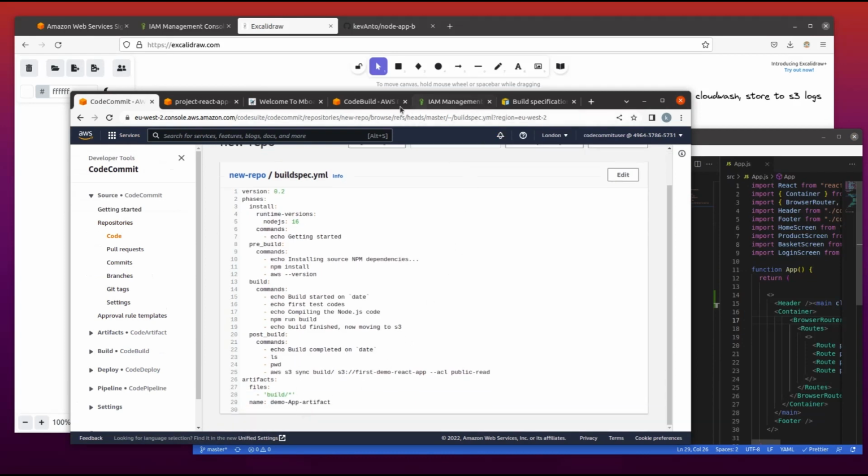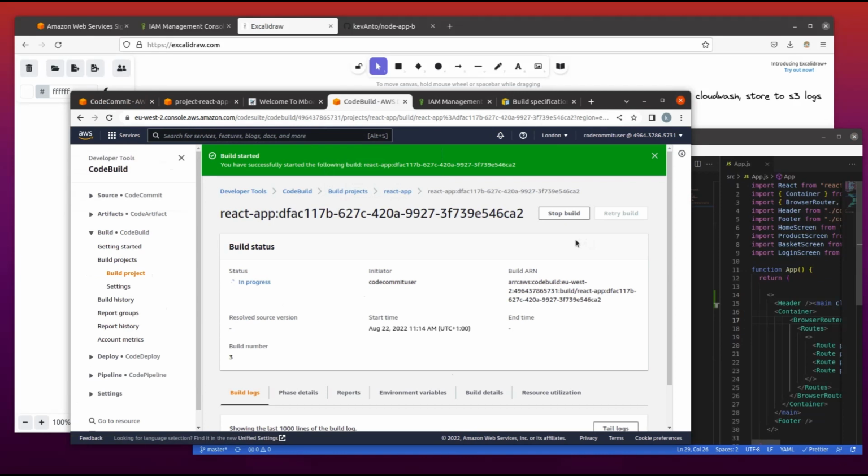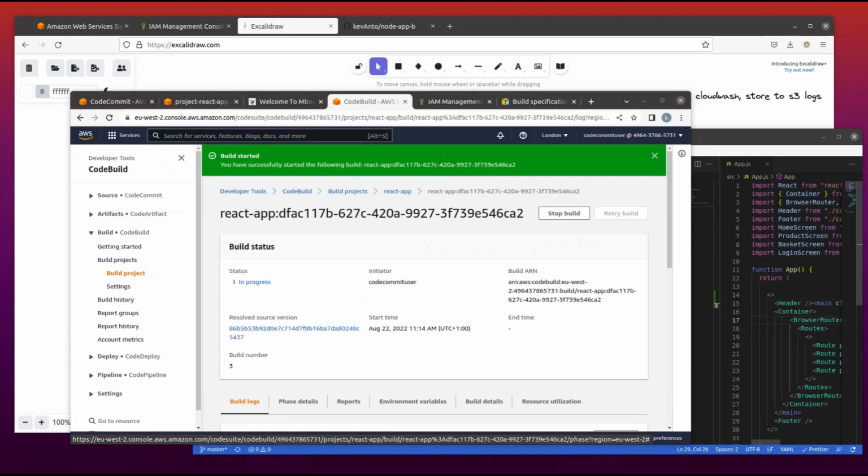So we start the build manually, and every time we do a git add, commit, and push, we shouldn't be doing that manually. So we have everything correct here. Okay, let's wait for a moment.